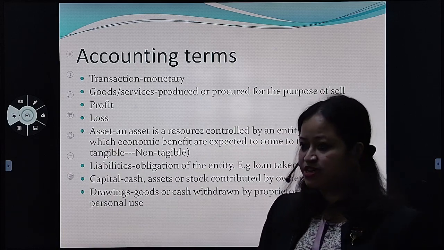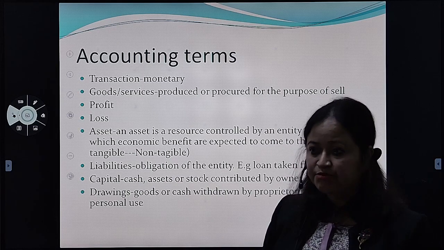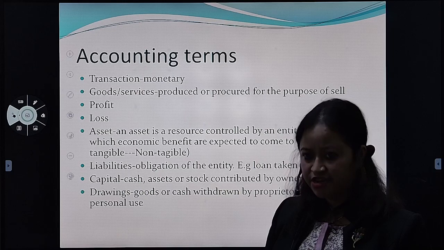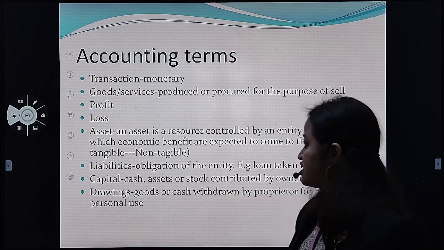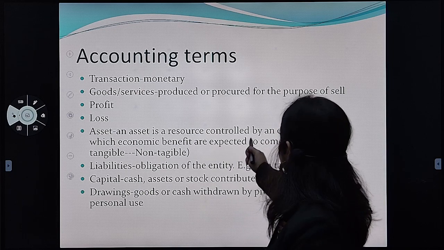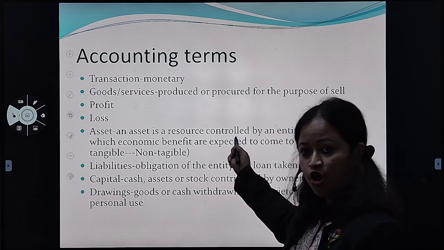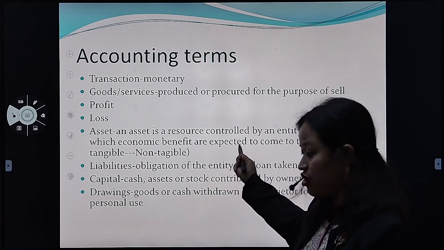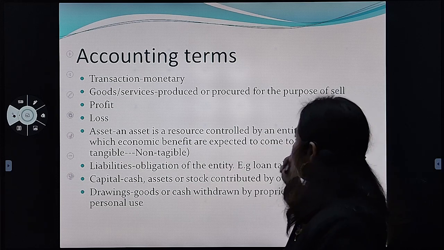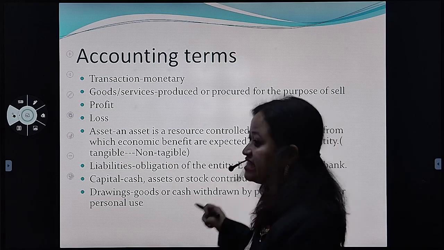One of the examples of asset is machinery. Asset of a business, one of the examples is your machinery. So what is it? An asset is a resource controlled by an entity. Entity means here we are talking about that particular organization or the firm or the business, and from which economic benefit is expected to come to the entity.